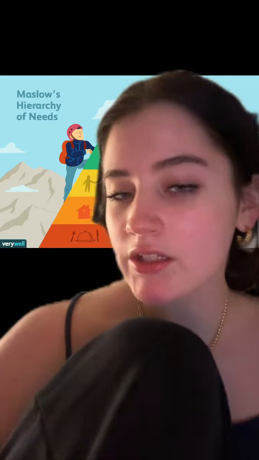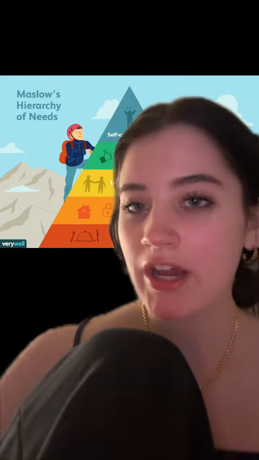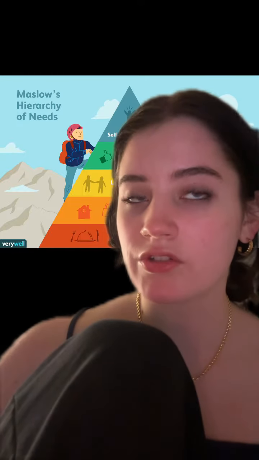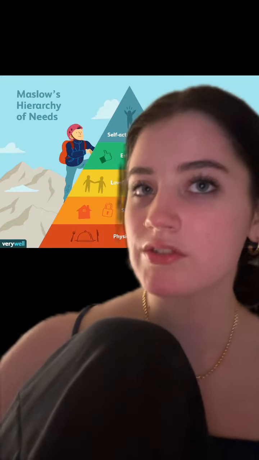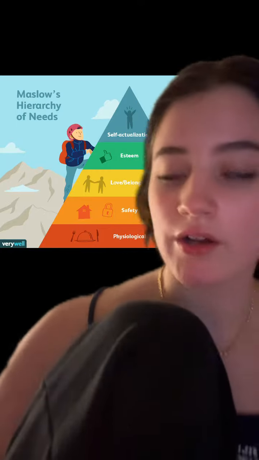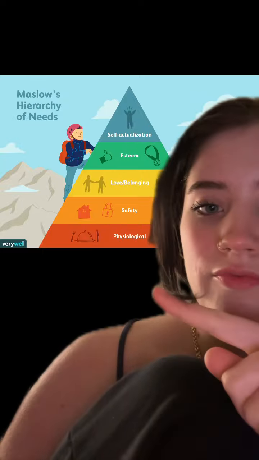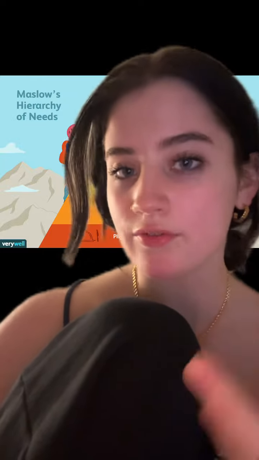Lastly, let's wrap things up with Maslow's hierarchy of needs. Maslow's hierarchy of needs is a combo of biological, social, and individual factors that follow a prioritization scheme. As you can see, it's broken down into a 5-level pyramid. These 5 levels in order are physiological, which includes things like food, water, and sleep.